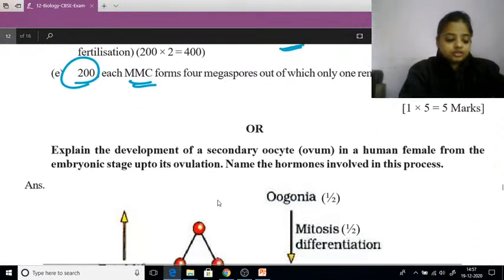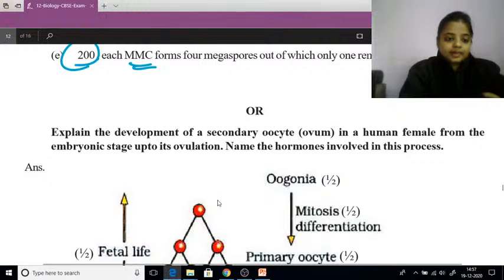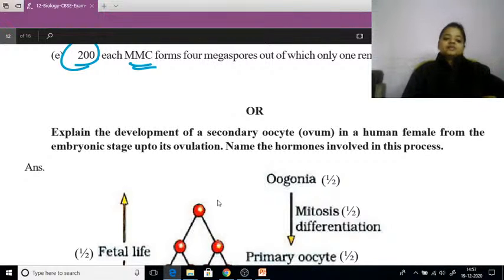Now the optional question. Explain the development of secondary oocyte in the human female from the embryonic stage up to its ovulation. Okay. From the embryonic stage till the ovulation we have to explain. Name the hormones involved in this process.